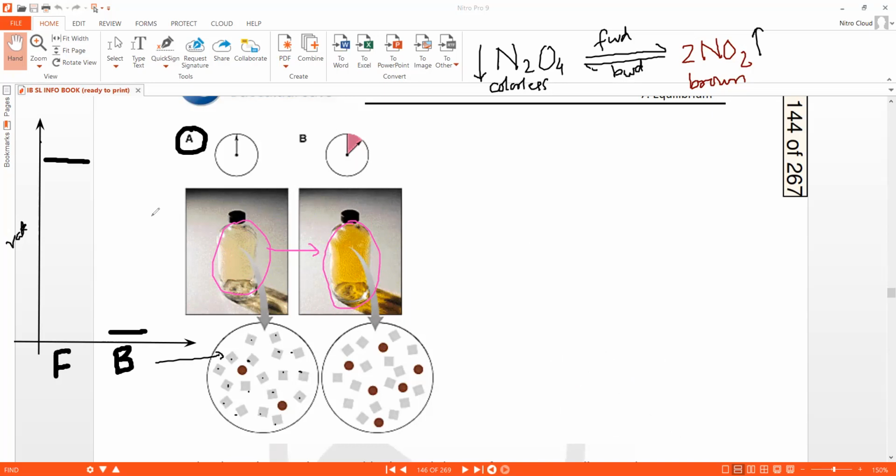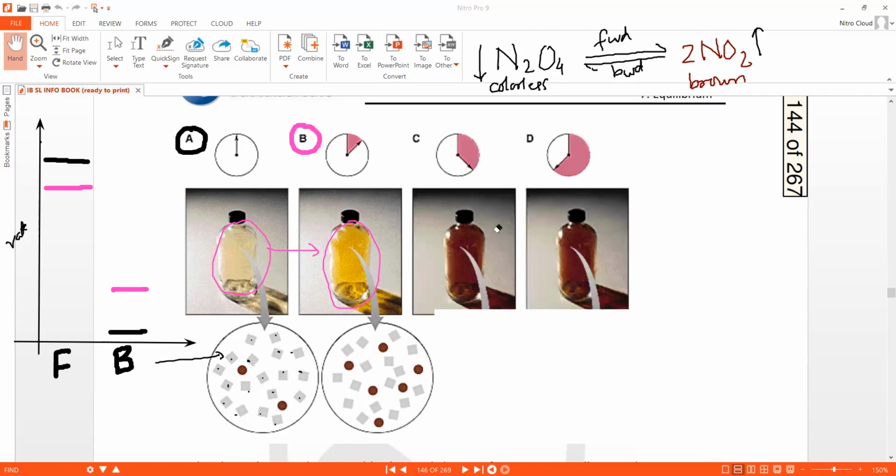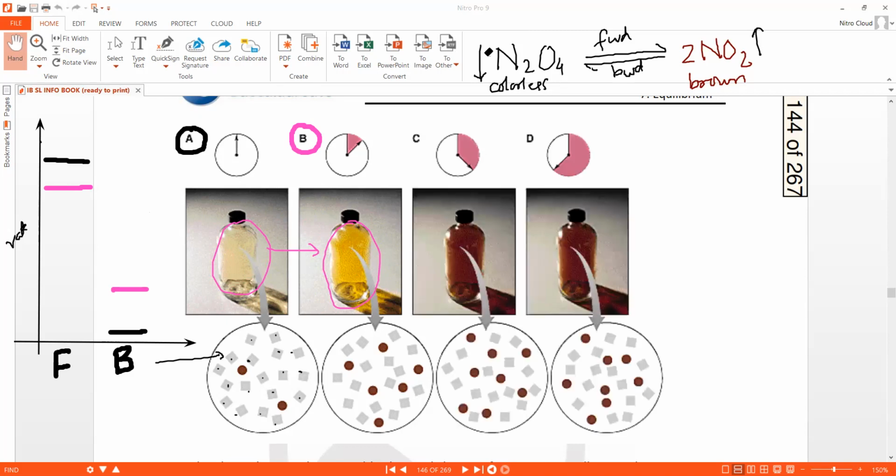So now I can say that the rate of reaction at time B, I'm using a pink ink to show that. So the forward reaction's rate has decreased, backward reaction's rate has increased. After some time, this thing will continue. The N2O4 molecules will still keep decreasing, and NO2 molecules will keep increasing.